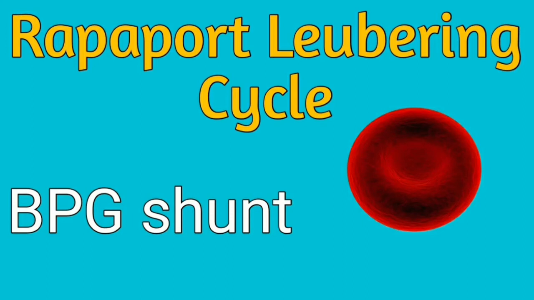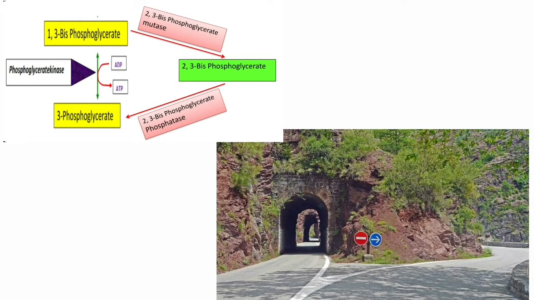This video is about the BPG shunt or Rapoport-Luebering cycle. This cycle is also called the bypass pathway or supplementary pathway of glycolysis.